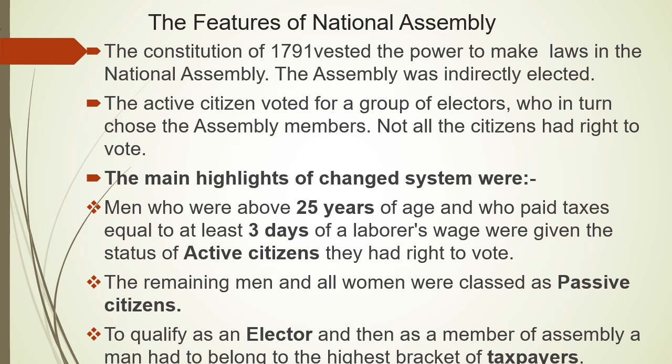The remaining men and all women were classed as passive citizens. Women did not have the right to vote. To qualify as an elector and then as a member of the assembly, a man had to belong to the highest bracket of taxpayers. This is how the National Assembly was formed, and this National Assembly used to keep a check on the working of the monarch or the king.